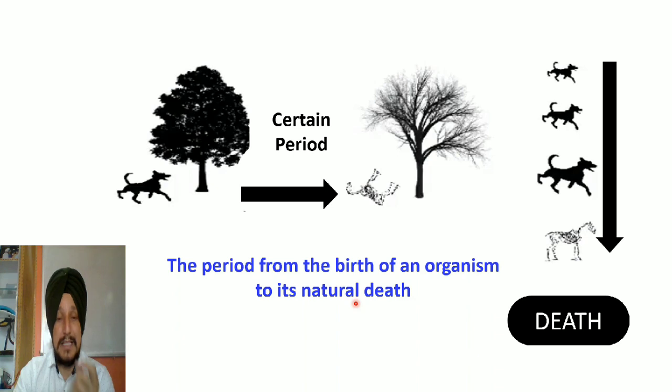Why? Because natural death is that death in which an organism, after its formation, grows up, becomes older and older, and finally dies due to senescence or aging of the body, in which body strength decreases and finally they are prone to death. So this is the best way to explain natural death.